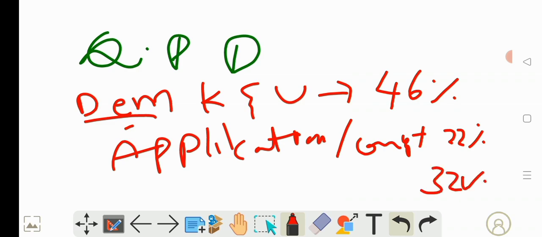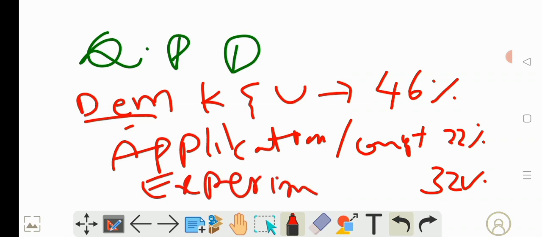So this is more of experimental and formulation. Okay, formulas also they told, right? On this 32%. Now see, under demonstrate knowledge and understanding, what type of questions you may get? So you may get statements, names, or definitions, all those things, direct questions you will get for 46%.